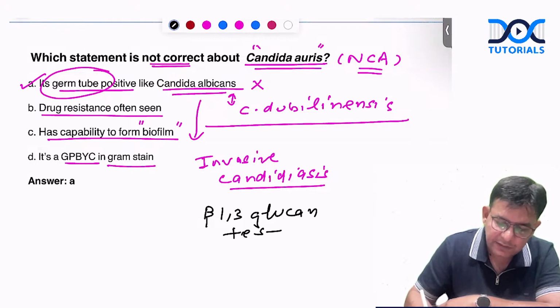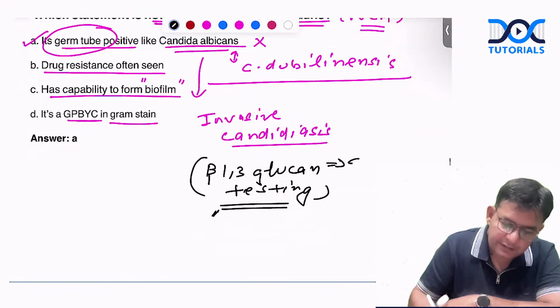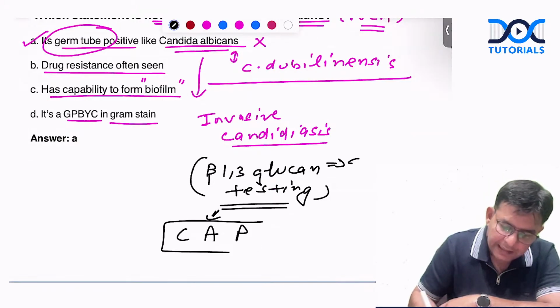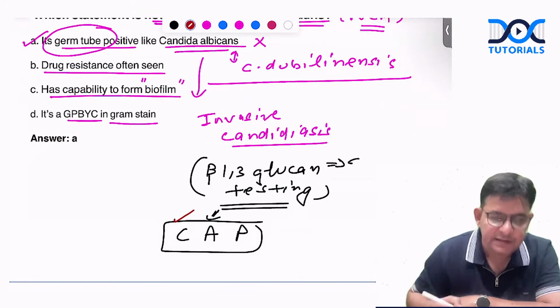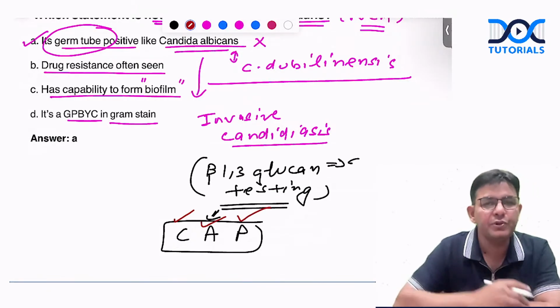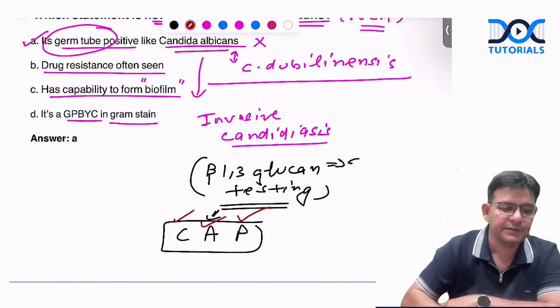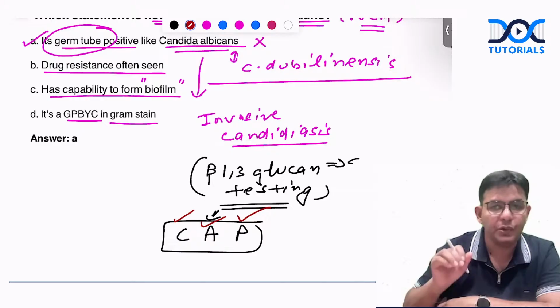Beta-1,3-glucan testing. What is the name of it? Beta-1,3-glucan testing. And for this, which mnemonic do we have? We have CAP. And in the CAP, what do we have, guys? Invasive candidiasis, invasive aspergillosis, and Pneumocystis jirovecii. Pneumocystis jirovecii. So all these things you should know regarding that.